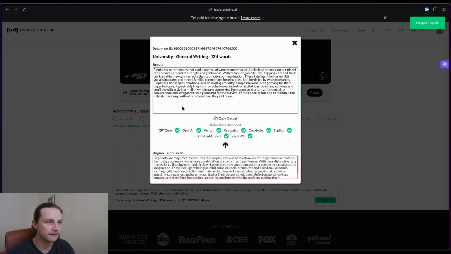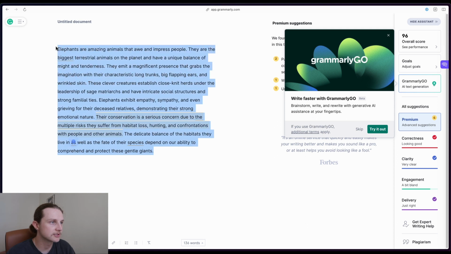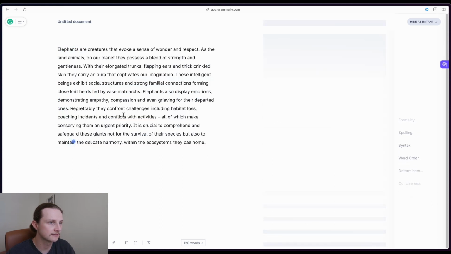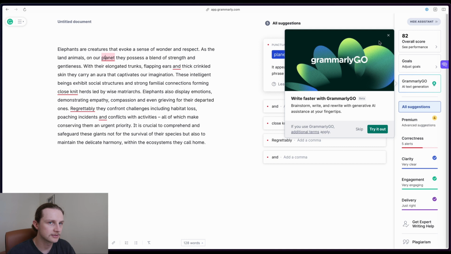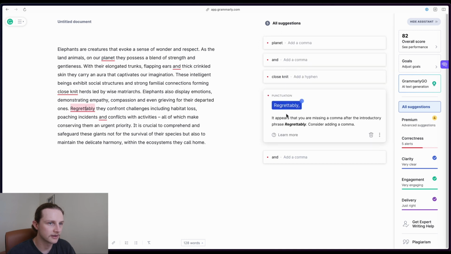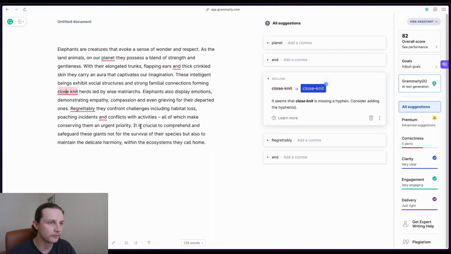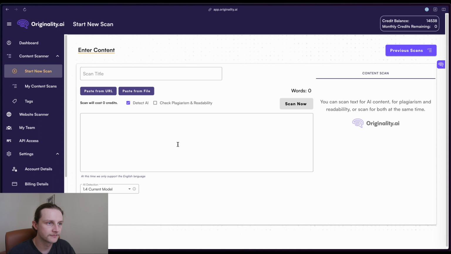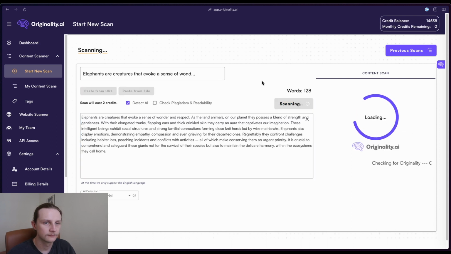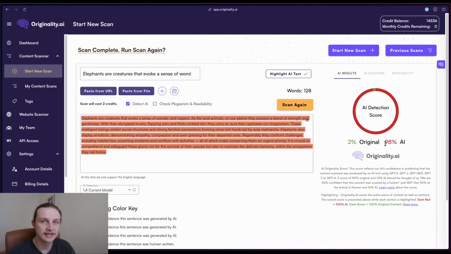So we'll copy this output again and paste it into Grammarly just to make sure everything is decent. Okay, so we've got a couple of reds, but nothing major, just a little bit of punctuation. Not too bad, still very readable. And we will paste this into Originality AI. So start a new scan. And we can see here Originality AI is 98% confident that this is AI generated content, which again, of course, is in fact correct. So far Quillbot and Undetectable AI are unsuccessful.